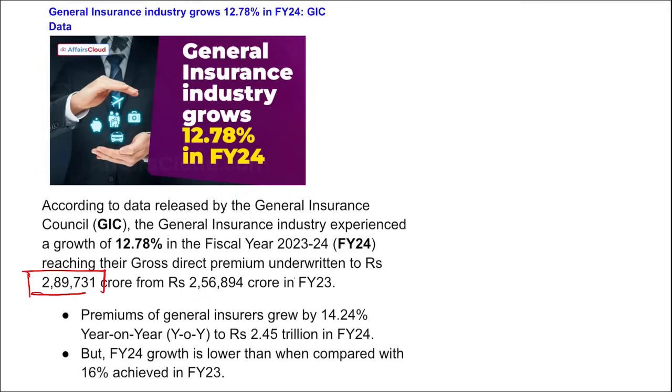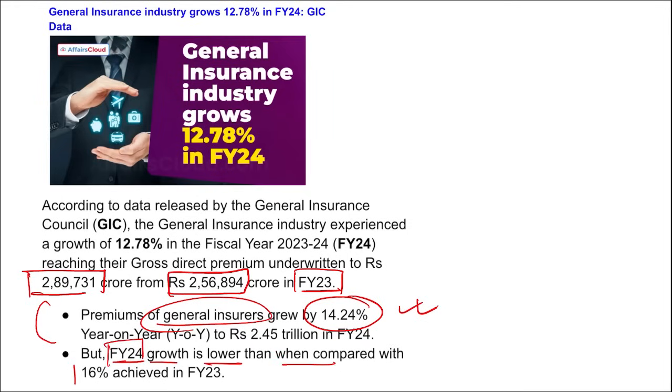2,89,731 crore rupees. Earlier, in fiscal year 23, it was 2,56,894 crore rupees. Here you can see the premium of general insurance grew by 14.24%, but fiscal year 24 growth is lower compared to the 16% achieved in fiscal year 23. We saw a growth of how much percent? We saw a growth of 12.78%, but still it was less than the growth of the year we achieved in fiscal year 23, that was 16%.